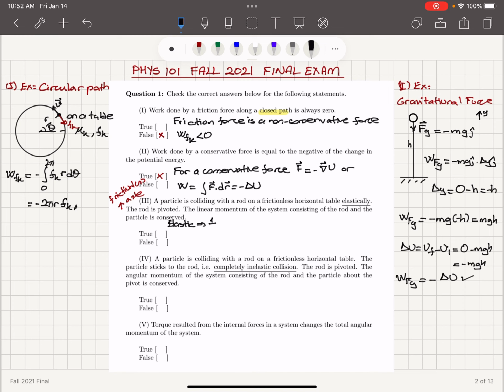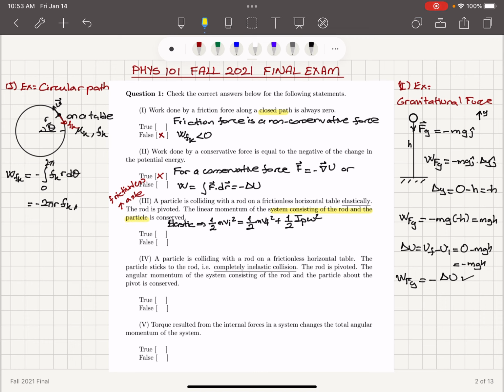So if the particle has initial kinetic energy 1/2 m v initial squared, this will be equal to 1/2 m v final squared, plus, because the rod is pivoted, 1/2 the moment of inertia with respect to the pivot point rotation axis, omega squared. So I'm going to have kinetic energy conservation. Now, whether or not I have linear momentum conservation depends on if I have an external force acting on the system. Now, note that the system consists of the rod and the particle.